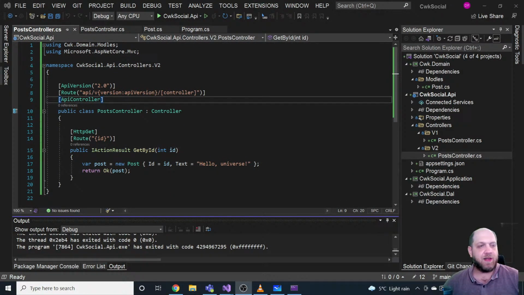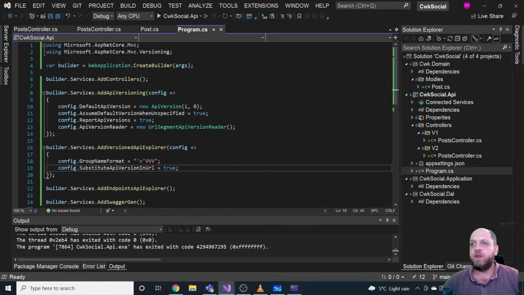The last thing that we need to do, and maybe that's the trickier one, is to specify, for instance here in the program, to the builder, what exactly it should do. It should look at all the versions and create a Swagger document for each one of them. And that's something that we would have to do here.